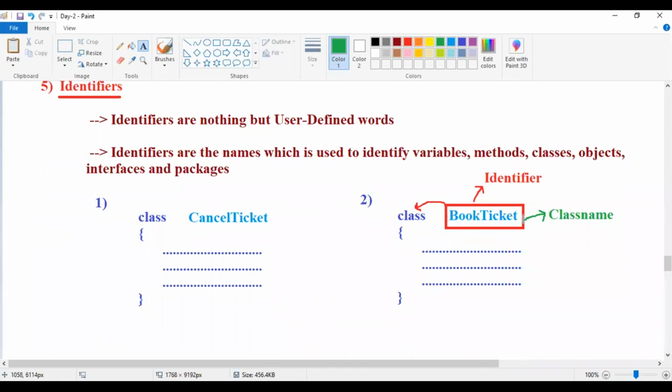Sir, do I need to take book ticket like this only? B in small letter, is it possible? Or T in small letter? In between book and ticket, can I put an underscore, is it okay or not? Why do I have to take it like this only? Can I take any other name? Yes, you can take any name, guys, no problem at all.